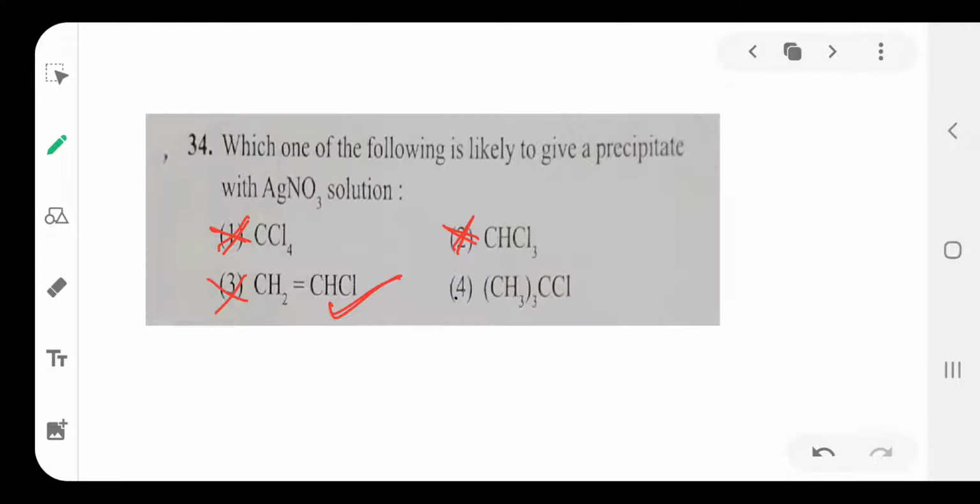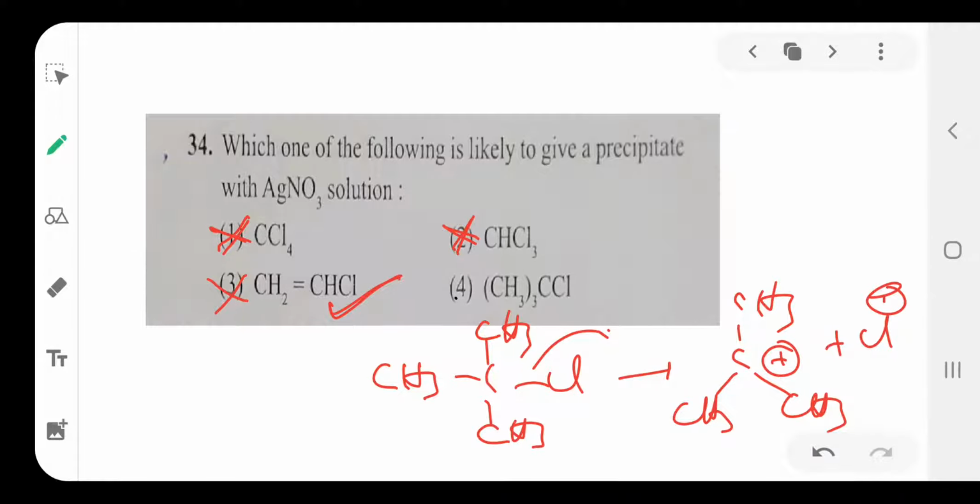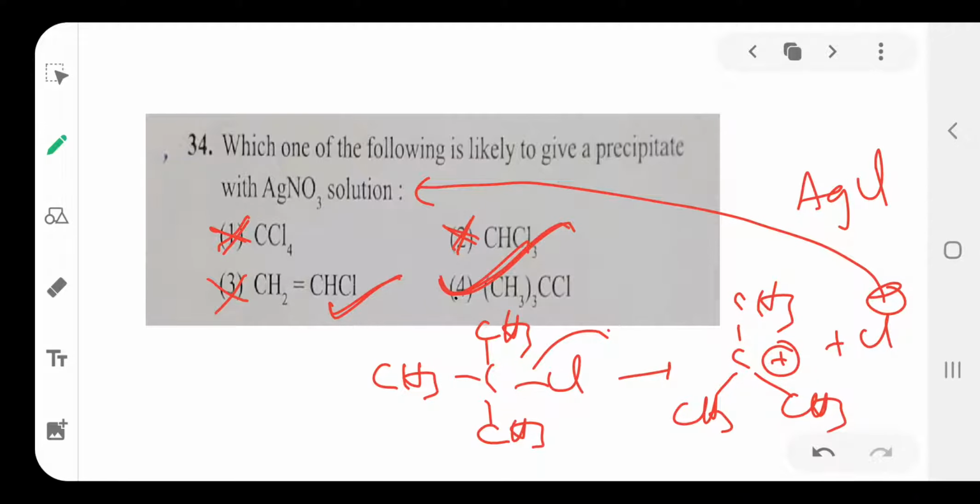Then this is tertiary butyl chloride. What happens? Tertiary butyl chloride easily gives the chloride ion, because after loss of the chloride ion, the tertiary butyl carbocation forms easily. This chloride ion reacts with AgNO3 to form AgCl white precipitate. So it easily gives the white precipitate. Tertiary butyl chloride gives the white precipitate. Fourth option is correct.